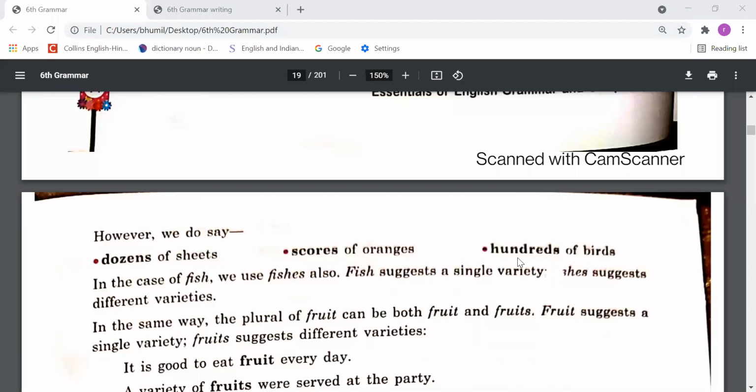Like if you say that I have 10,000, or you can say I have 10,000 rupees. So you will not say I have 10,000s rupees. You will say I have 10,000 rupees. And if you say I have spent thousands of rupees, in that case you can use the plural, right?